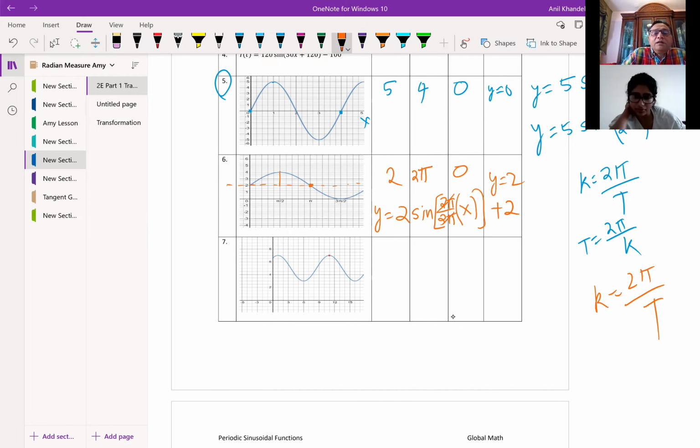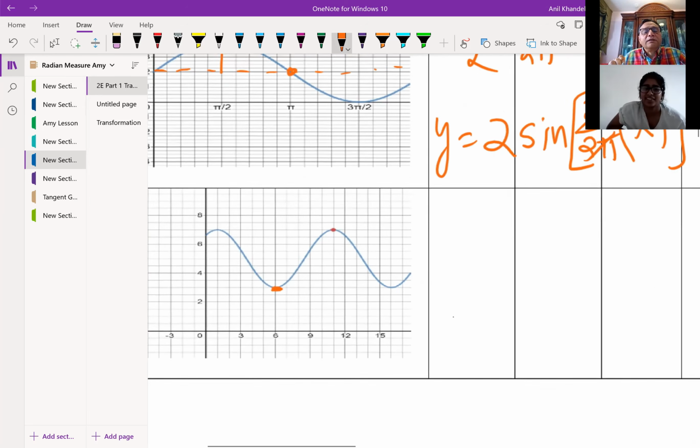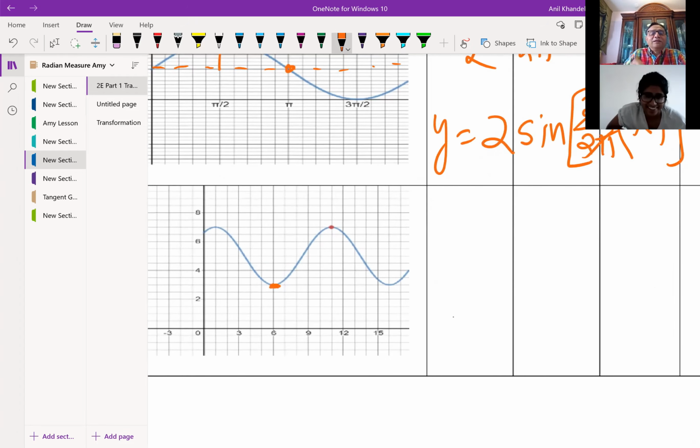Very good. Now, this one has a phase shift also. So let's look at it. Can you tell me what is the axis? To find the axis, you could read the maximum and the minimum. Do you see that? The scale is pretty small. Sorry, I can't see it. Now I think you can. Thanks, perfect.